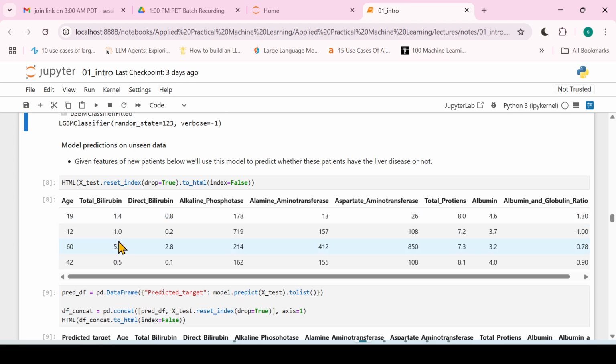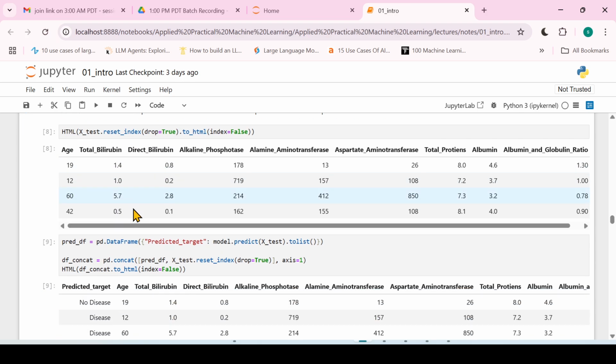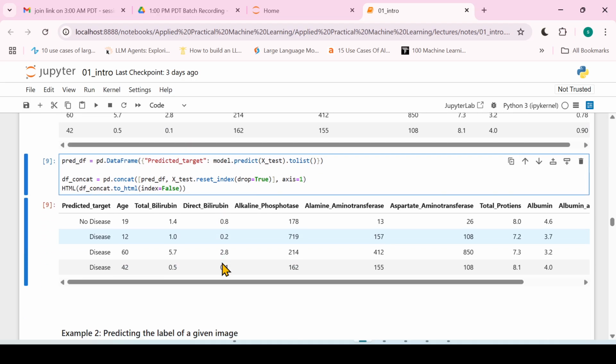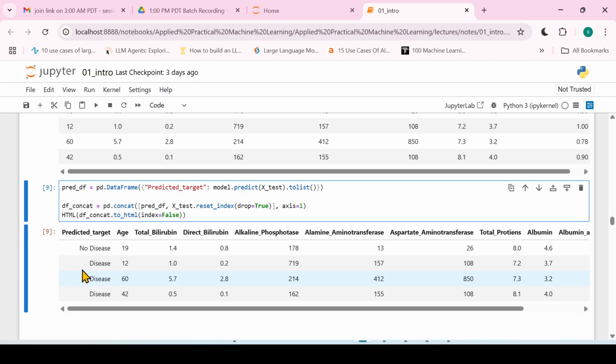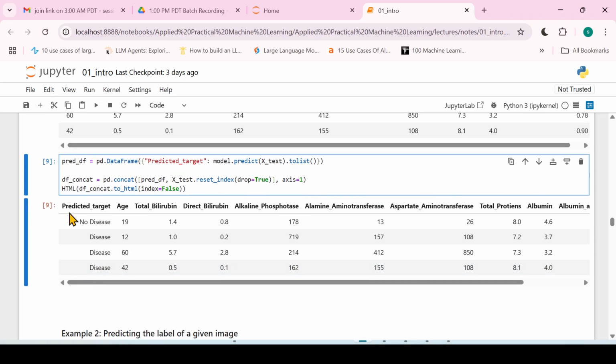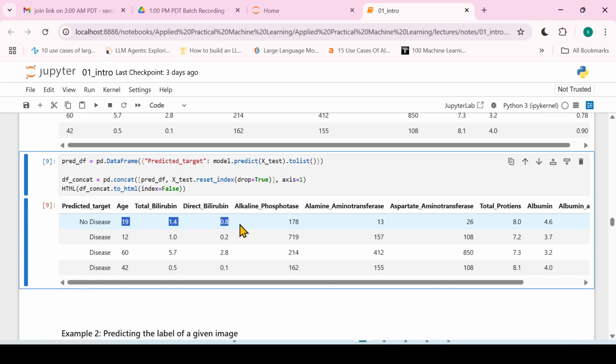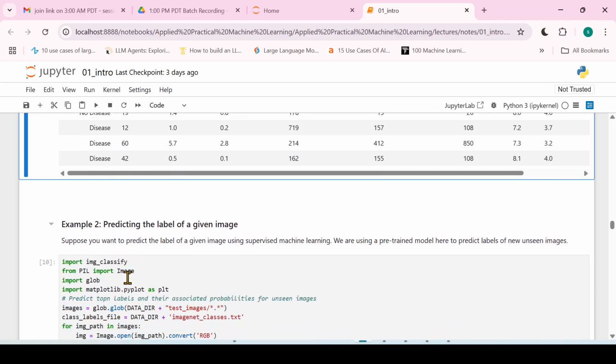Here we are printing the test data set, and now we'll pass this test data set and see what the predicted output is. So this is the predicted target we have. This is how the model works. These are the values that the model has predicted. It has predicted that the first persons have no disease, and all the others had disease, right?